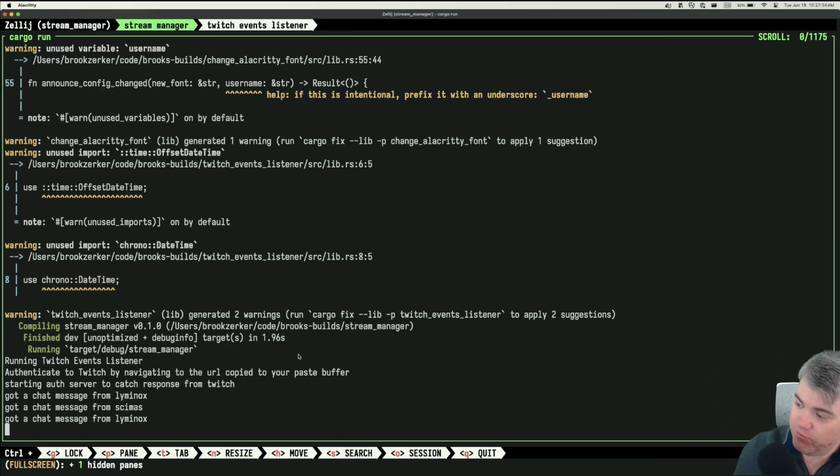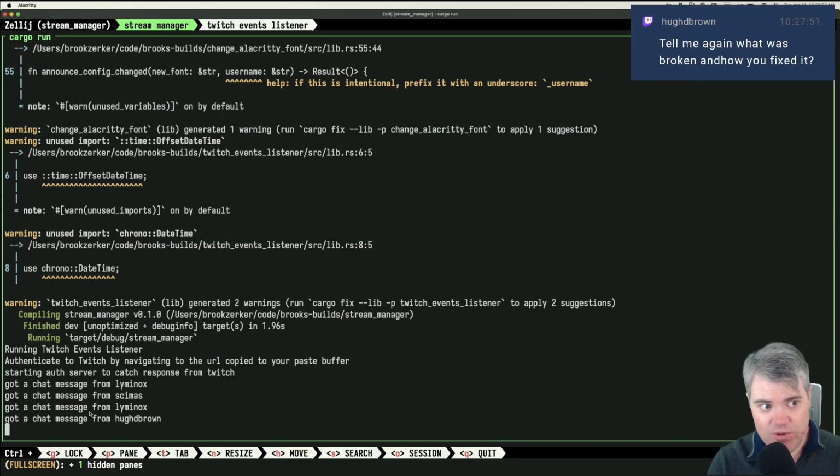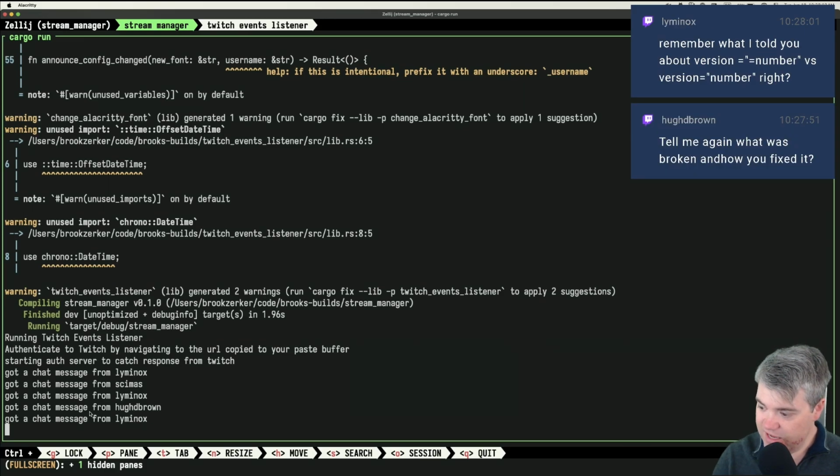And ad break's going to start in around 2 minutes. That's going to be perfect for us to also see if that side is working as well. Now, for a hello queue, what I would love to see is something where I could basically see, hey, I need to say hello to whoever, and then maybe even mark that as hello. I'm not exactly sure. I wish that Helix would allow me to auto update whenever a file it's using changes. Tell me again what was broken and how I fixed it.